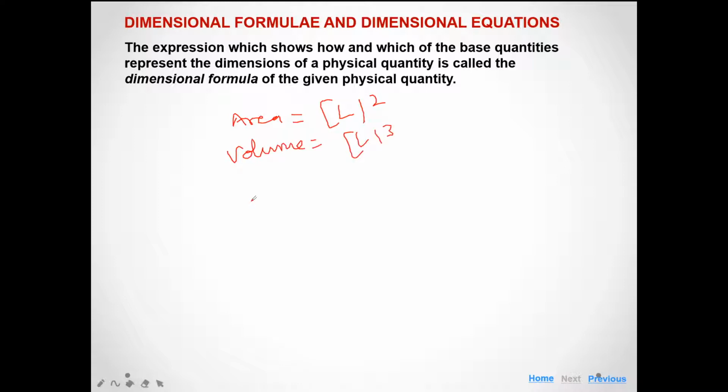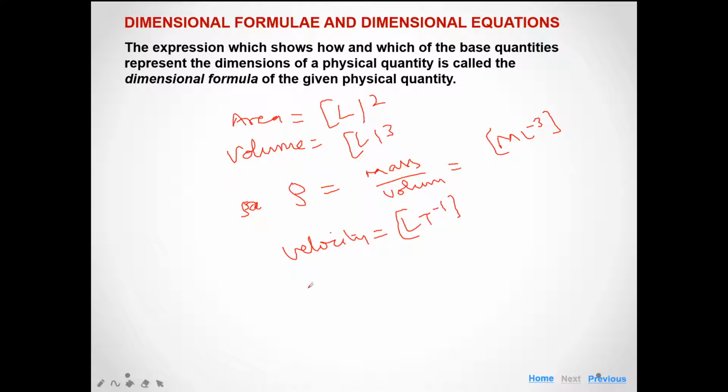Dimensional formula of density, which is represented by rho: density is mass upon volume, so the dimensional formula of density is M L to the power minus 3. Dimensional formula for velocity is L T to the power minus 1. Dimensional formula of acceleration is L T to the power minus 2. So all these are called dimensional formulas, and likewise for energy or any other physical quantity.